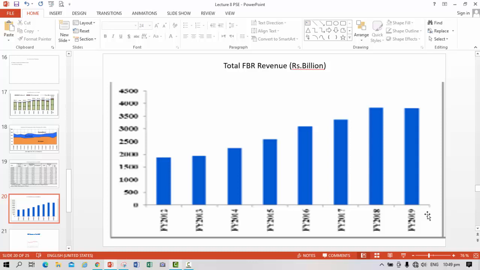Similarly, this is the FBR revenue in the billions, and we see a continuous increase in the tax revenue till 2018, and from 2018 onward we don't see any improvement in the revenue collection.